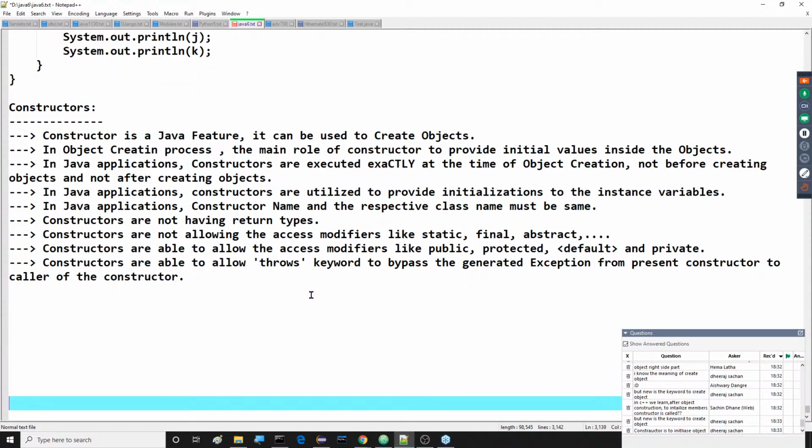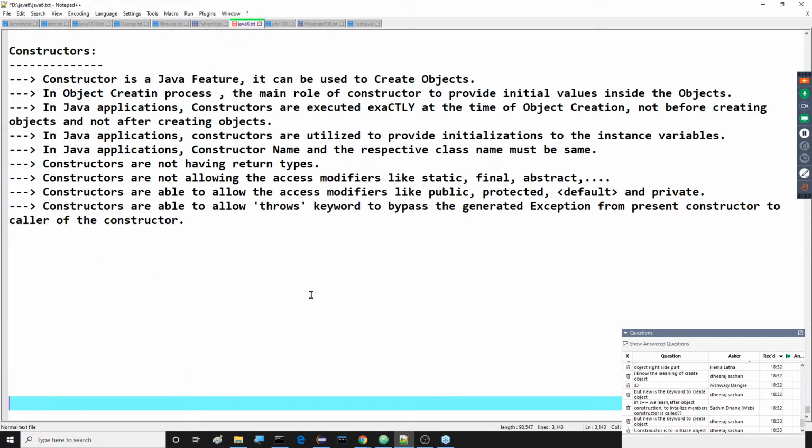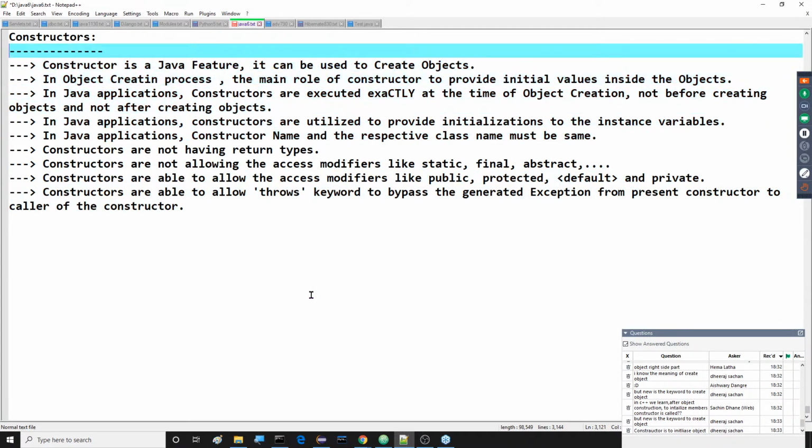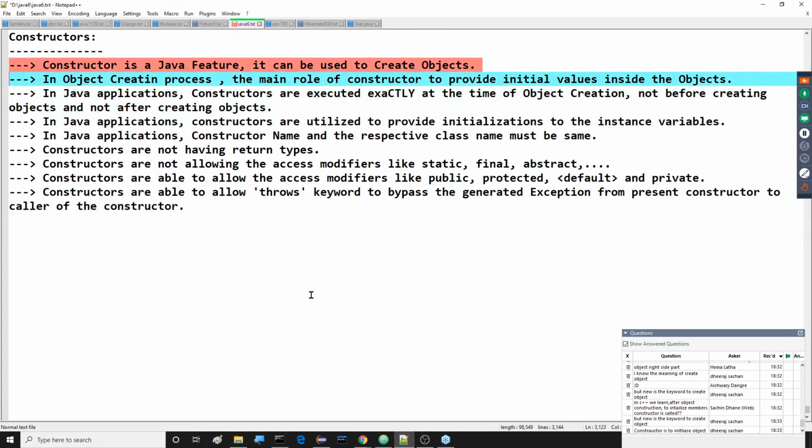So these are the basic points we have to understand clearly. First one: constructor is a Java feature. It can be used to create objects. In the object creation process, the main role of the constructor is to provide initial values inside the objects.